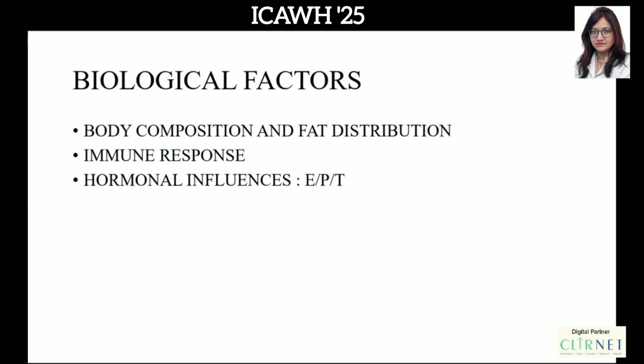Coming to the hormonal influences, in particular, estrogen has a protective role. That is why postmenopausal women, when the estrogen levels go down, are at increased risk of developing CV disease. Progesterone, on the other hand, worsens insulin resistance. That's why in many studies we find that in the luteal phase, the requirement of insulin might go up or the sugar levels might be out of control. Testosterone has mixed reviews, so we need more data for better elaboration.